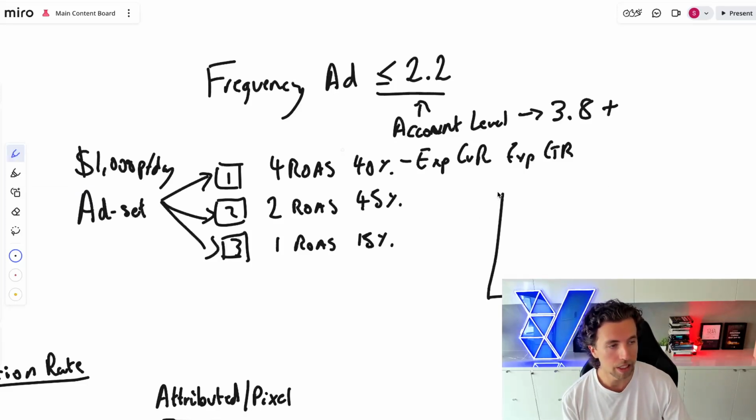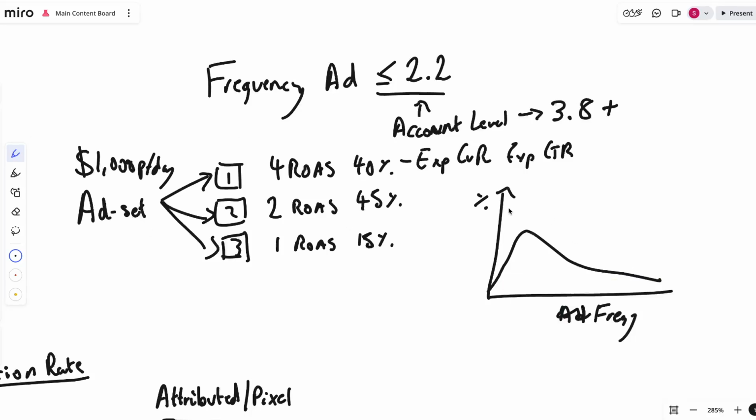And so when you look at probability of purchase on the y-axis and then ad volume, frequency actually, it looks like this. And so serving an ad to a user more than 2 times is a futile effort.